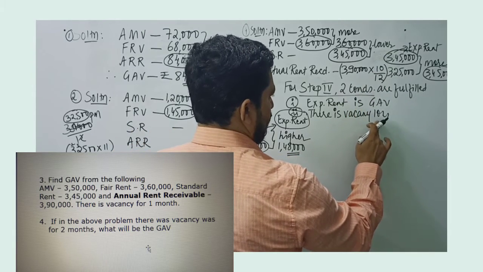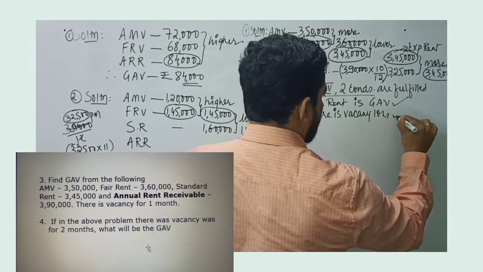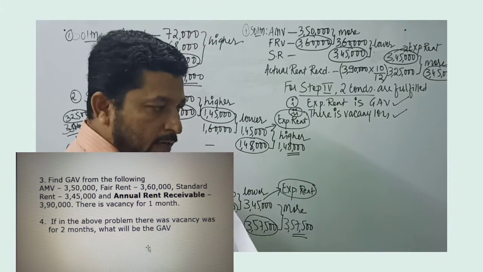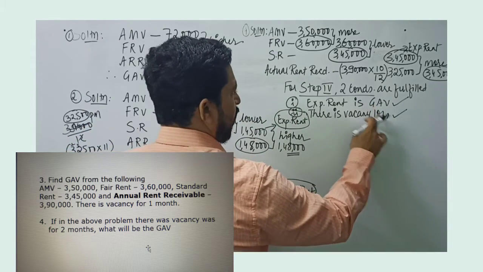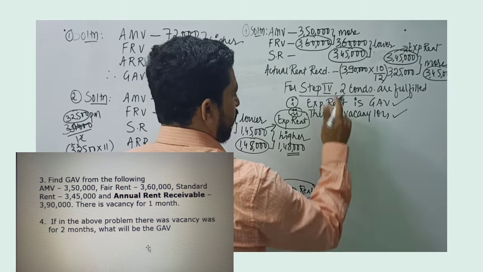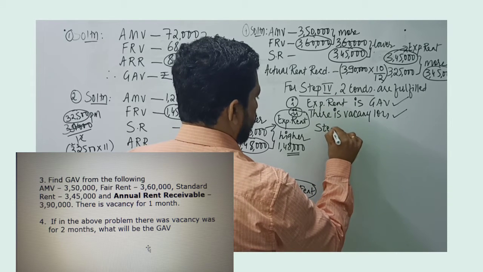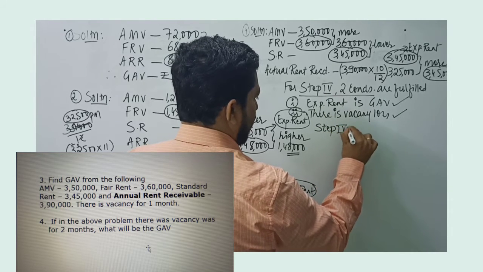So there is vacancy loss. Now both these conditions are fulfilled. So when both these conditions are fulfilled, automatically we go to step 4. And in step 4, what do we do?